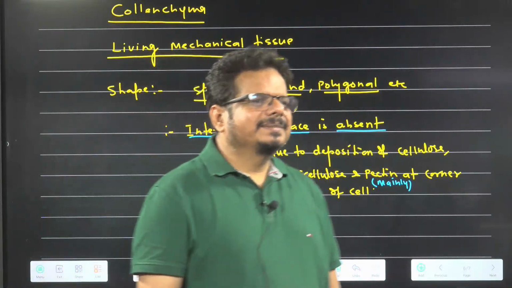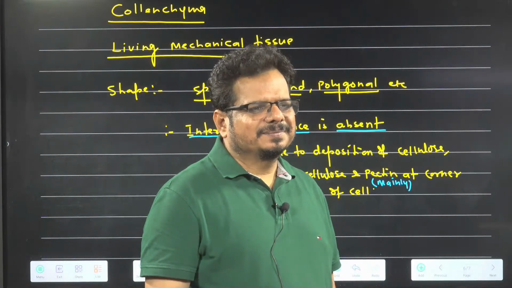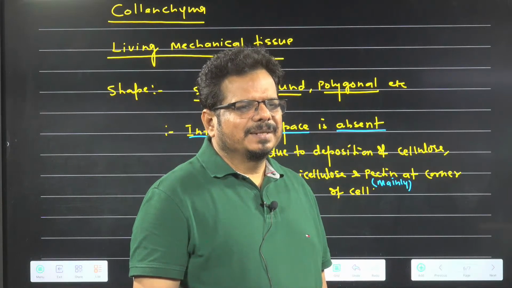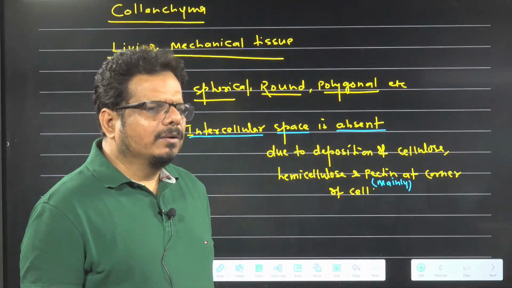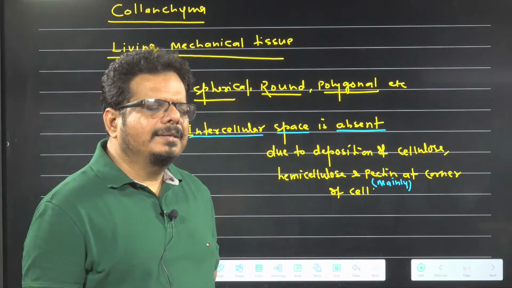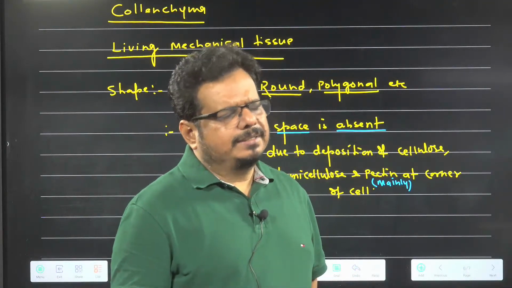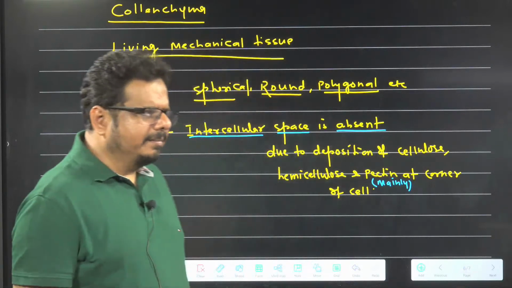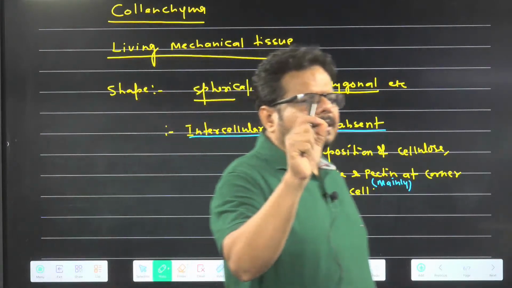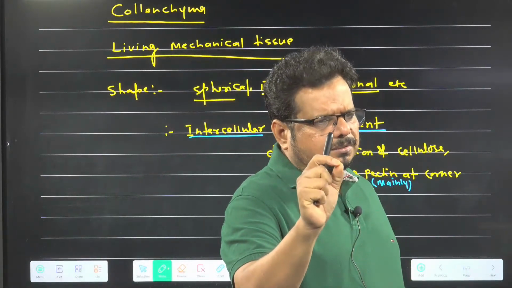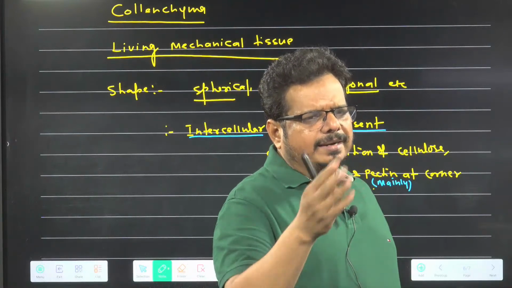Assertion: in collenchyma intercellular space is absent. Second statement is which one? Reason statement: thickening occurs at the corner of the cell in collenchyma. Both are true and the correct explanation.